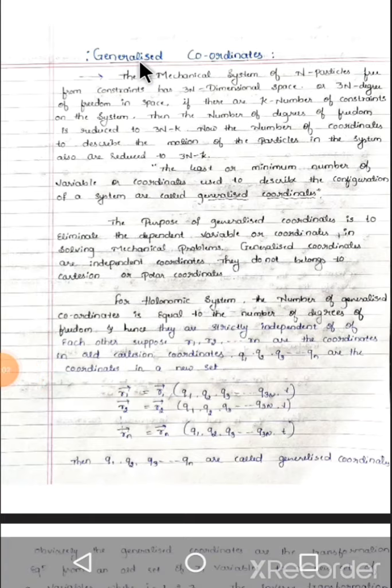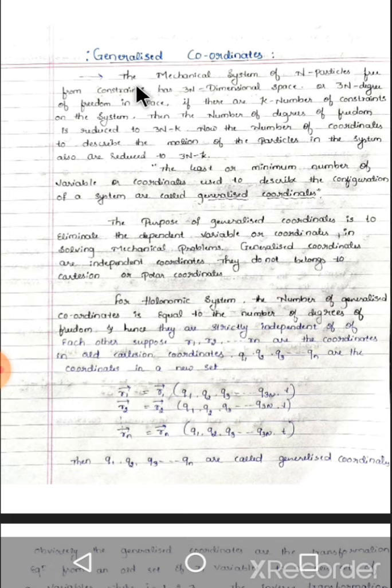Okay, already I discussed classical mechanics: the definition, types, degrees of freedom, configuration space, virtual displacement, etc. Today I will discuss generalized coordinates, what it means. This question will be asked for 5 marks in your examination. This is a theory type, so better you read it once or twice, then you will understand.